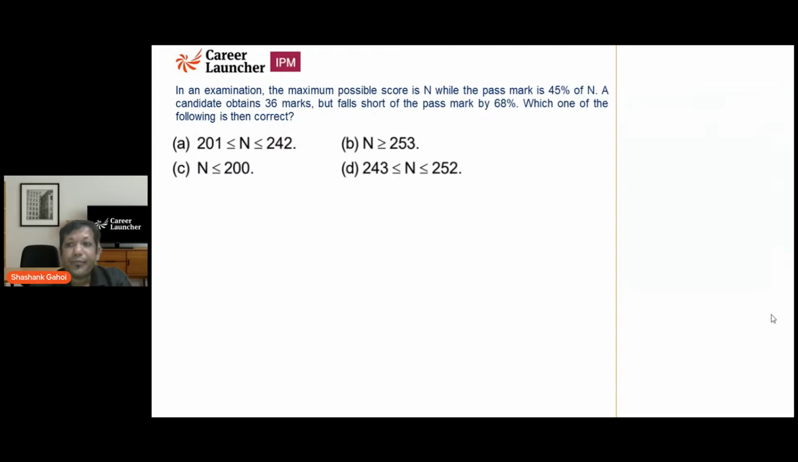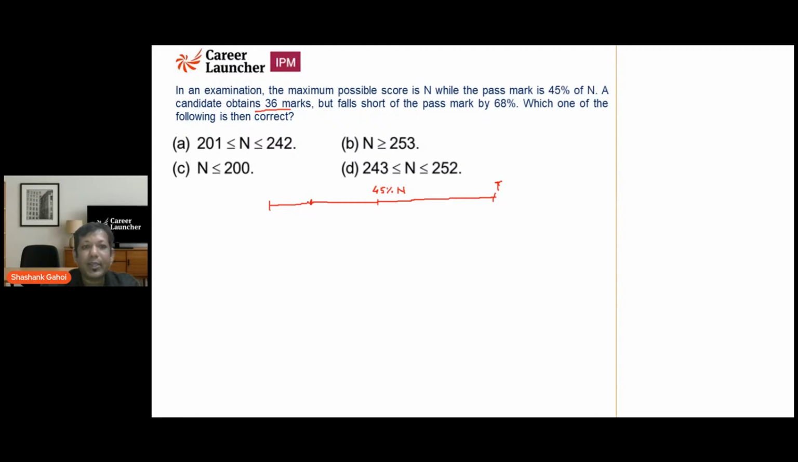What does it say? In an examination, the maximum possible score is n, while passing marks is 45%. So I am going to draw a number line. This is my total score, and this is my passing score, that is 45% of n. That's what the question tells us.